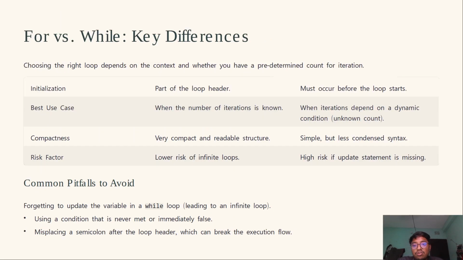For loop and while loop, the key differences. Initialization: part of the loop header in the for loop, while in the while loop it must occur before the loop starts. Best use case: when the number of iterations is known, versus when the iteration depends on a dynamic condition like an unknown count. Compactness: very compact and readable structure for for loops, and simple for while loops. Risk factor: lower risk of infinite loops for for loops, and higher risk in while loops if the update statement is missing. Okay, here it is.